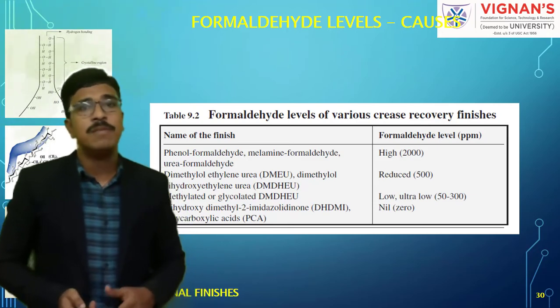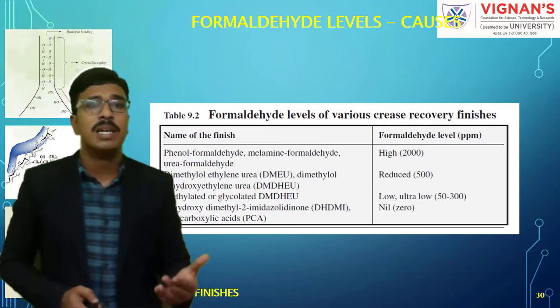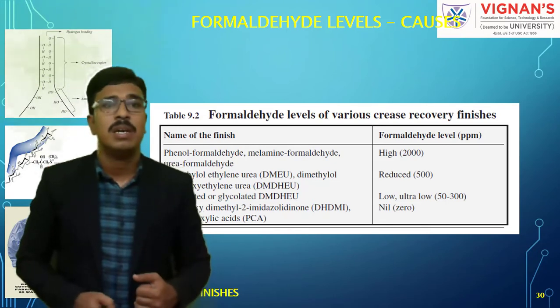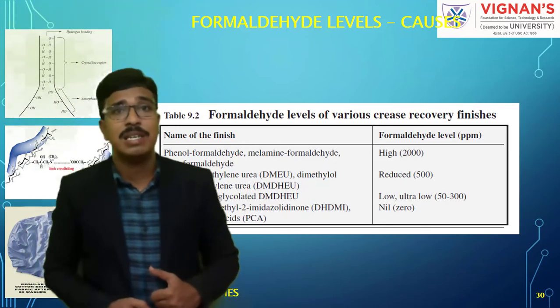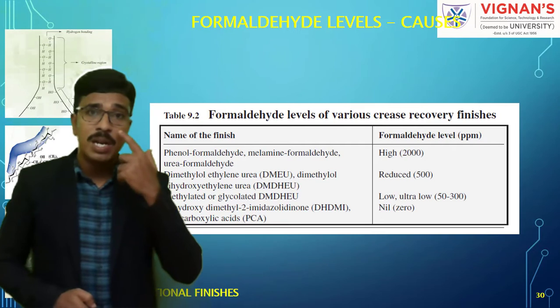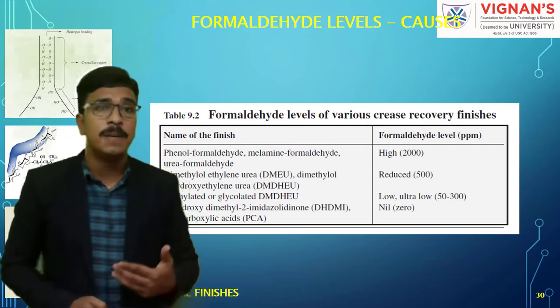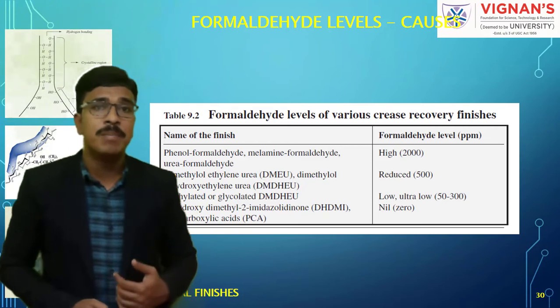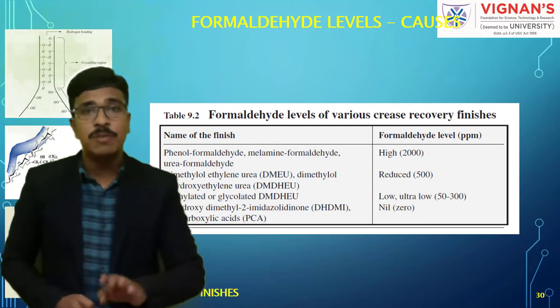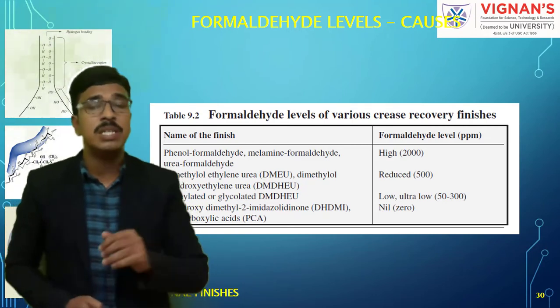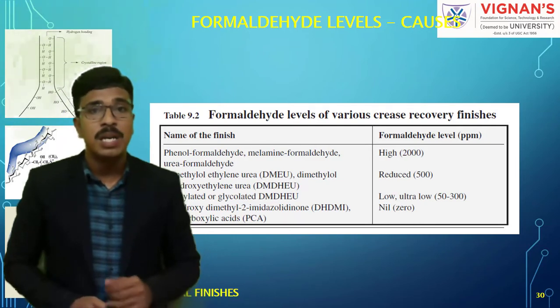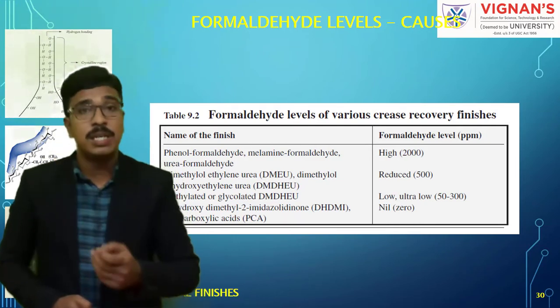Suppose you use the first one, like phenol formaldehyde, melamine formaldehyde or urea formaldehyde based cross-linking agents, where the formaldehyde content is about 2000 parts per million, it is very high. When you use DMEU, it is reduced to 500, and when you use DMDHEU, it is around 50 to 30.